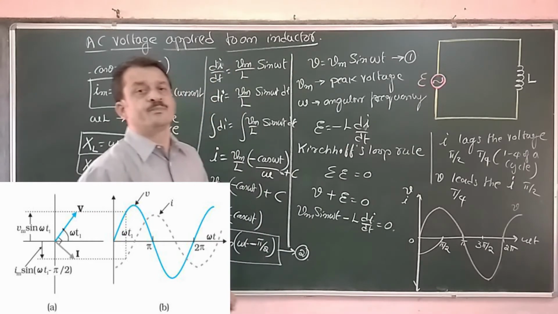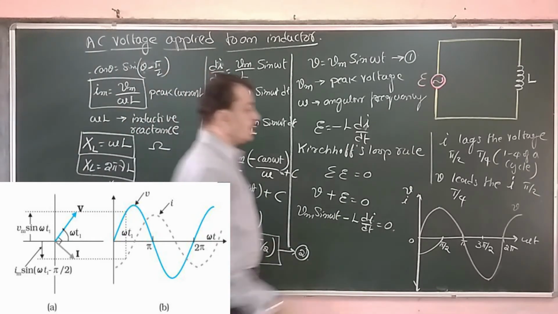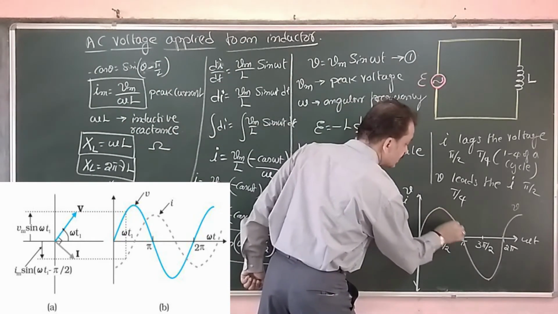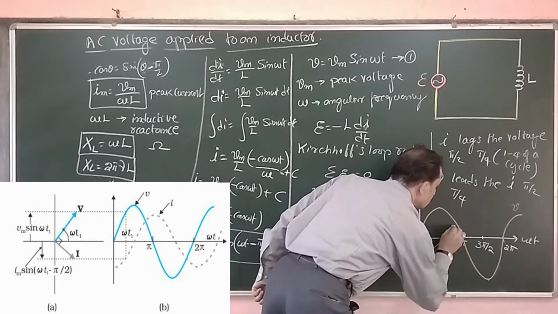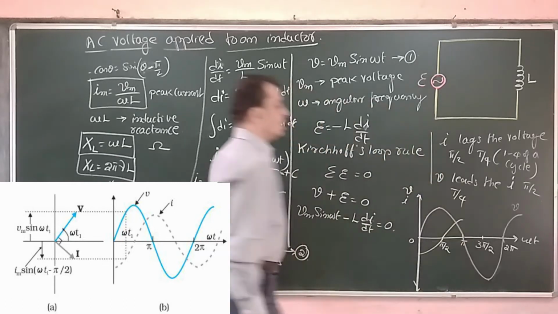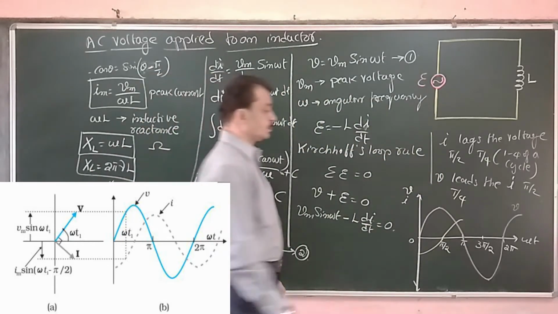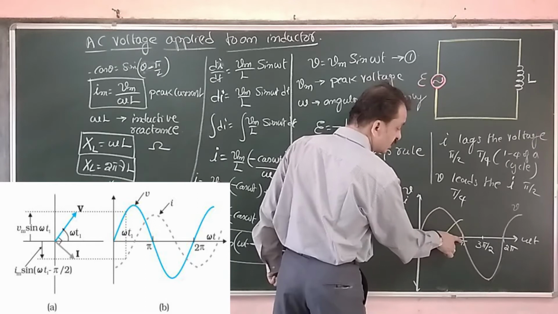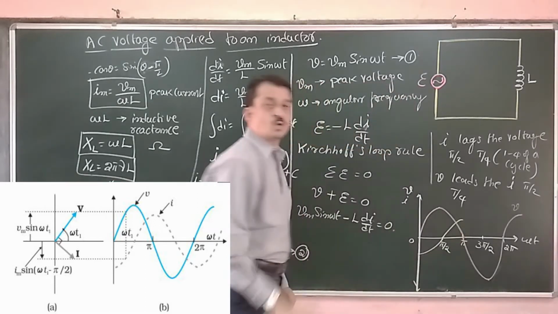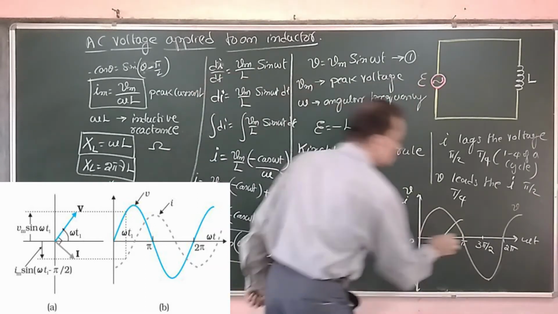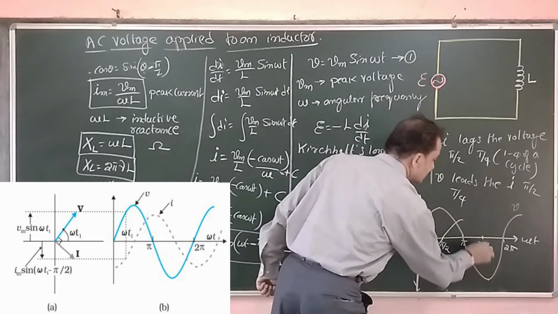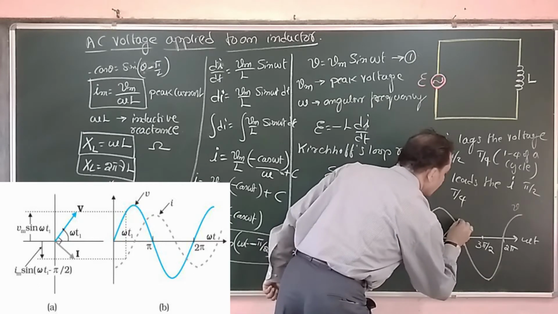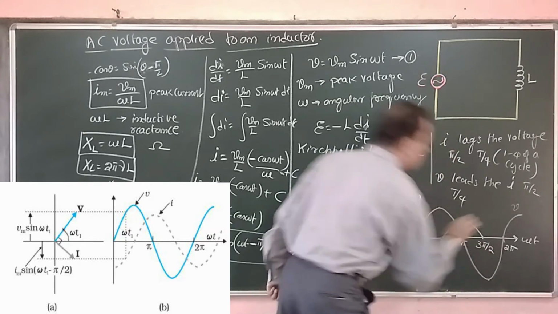Now it reaches 0. As and when the voltage is decreasing from the positive maximum, the current is increasing slowly and reaches a maximum. As and when the voltage is 0, the current is positive maximum. As the voltage increases in the negative axis and reaches a maximum, now the current reduces to 0.